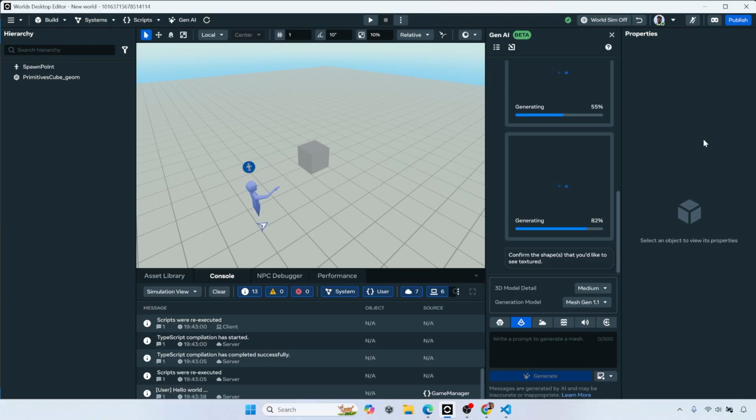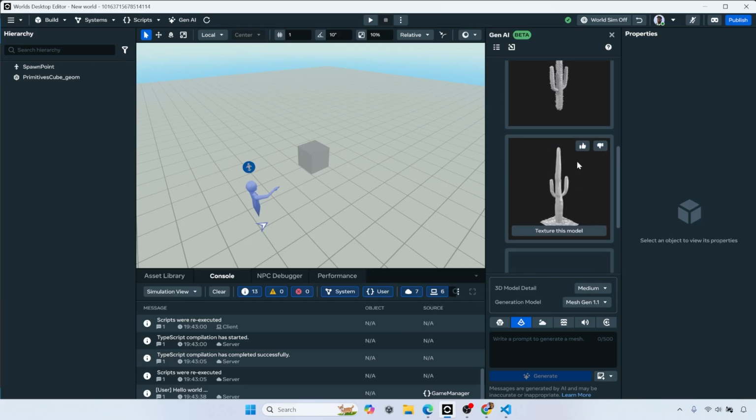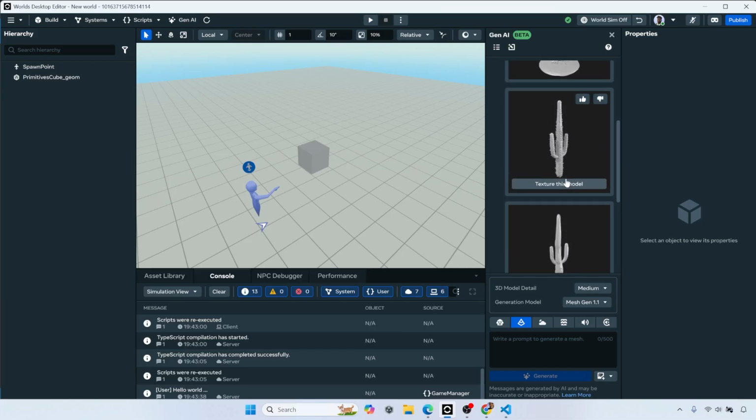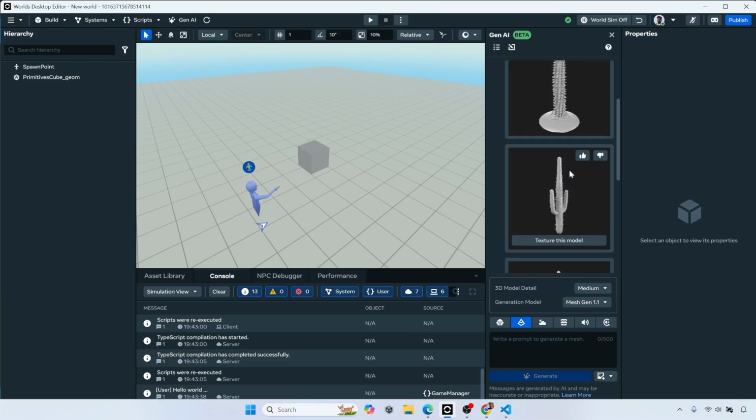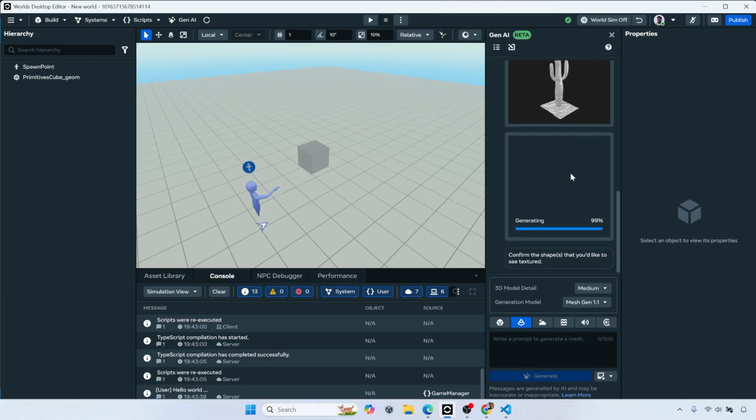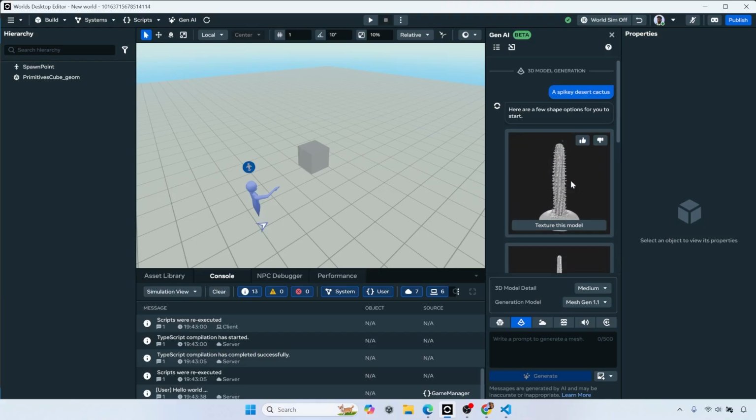But if I can tell you anything else, I am loving this. This is one of the best introductions into a game development environment that I've seen in a long, long time. Like, this is super, super cool. All right, so we got some preview models already here. So we got this, we got this. Wow, this is actually pretty cool. And the fact that they have AI generation built right into the engine. And I'm calling this an engine, they're calling it a desktop editor. I'm calling it engine because it's running like a game engine.